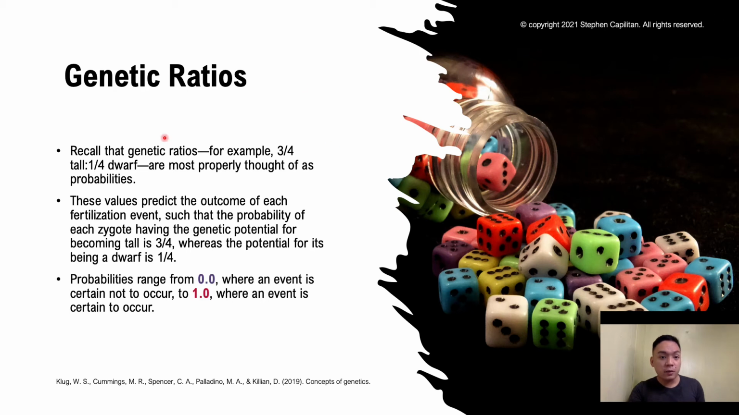Recall that genetic ratios, for instance, your 3/4 tall and 1/4 dwarf, are most properly thought of as probabilities. And these values predict the outcome of each fertilization event, such that the probability of each zygote having genetic potential for becoming tall is 3/4, whereas the potential of its being a dwarf is only 1/4. Probabilities again will range from 0, it's certain not to occur, or impossible, to 1, which is very certain to occur. You will see here a number of different color of dice.